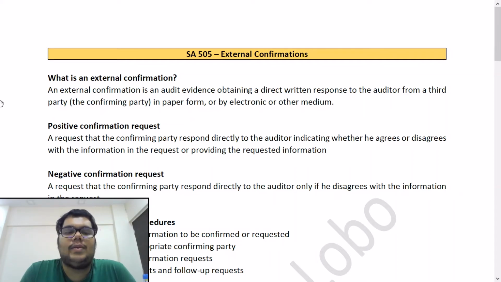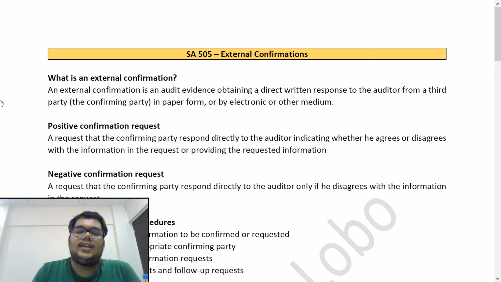An external confirmation is an audit evidence obtaining a direct written response to the auditor from a third party, which is the confirming party, in paper form or by electronic or other medium. The preferred form is always paper form. We prepare a confirmation on, let's say, Microsoft Word. We will print the confirmation, take the signatures from the client's authorized personnel, and then we will courier this confirmation directly to the third party.